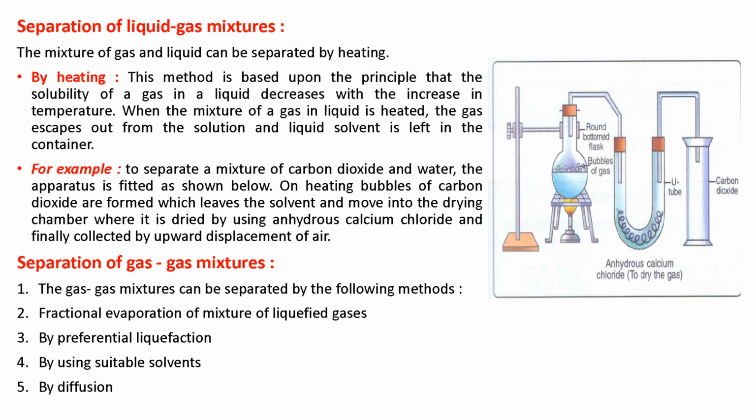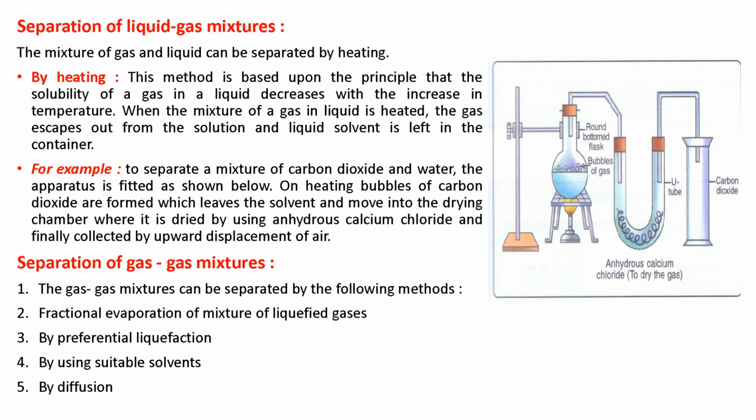For example, you can understand it with the help of this example: to separate a mixture of carbon dioxide and water. You know, carbon dioxide is a gas. So the apparatus is fitted as shown below. You can see in the diagram, this is the apparatus for separation of the mixture.